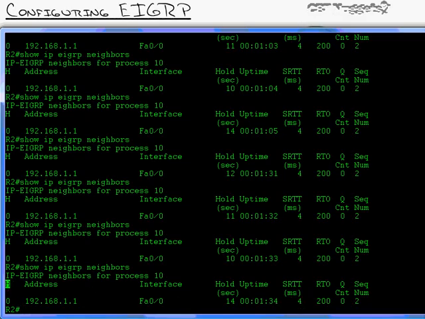Now over here, H, that is the most unknown column to anybody in EIGRP. I challenge you to find what H stands for. And I'm serious, nobody really knows. I can tell you what that column is. It is a list of the neighbors in the order they were learned.